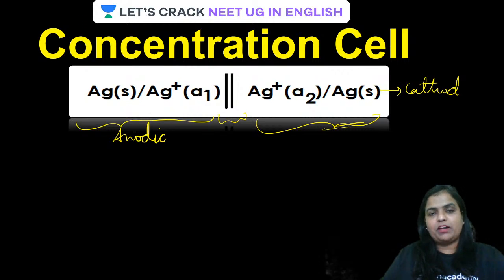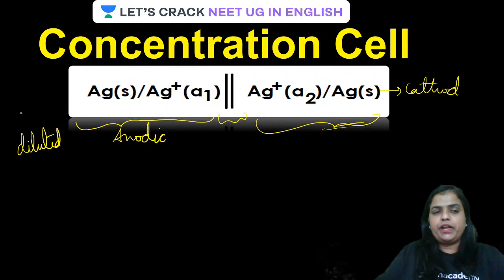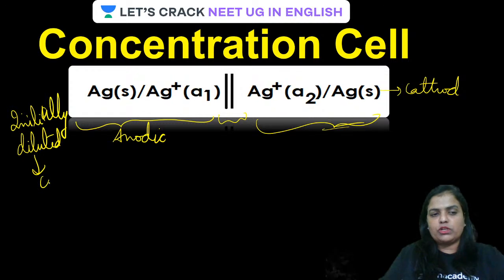So the anodic compartment is diluted initially, and will gradually get concentrated as more and more Ag dissolves into the aqueous solution.